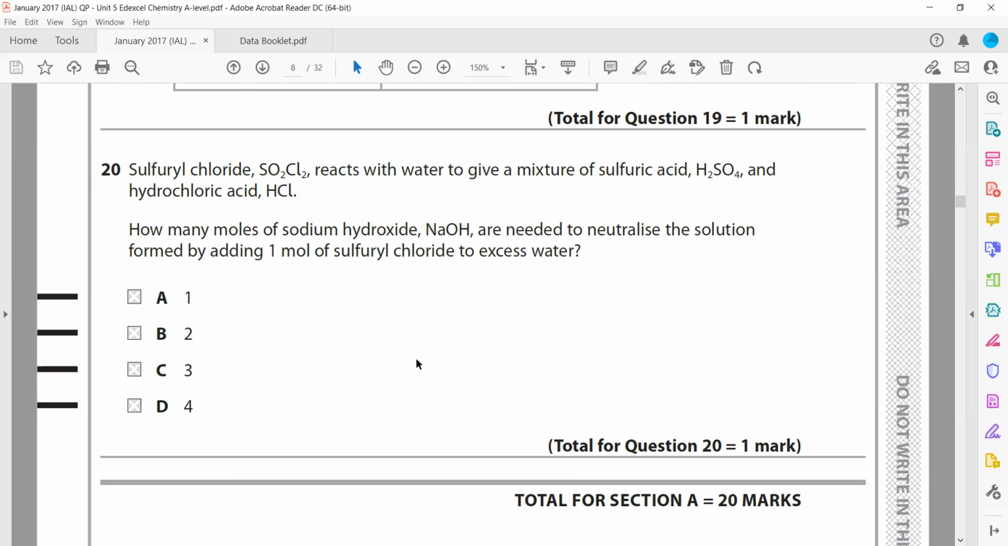chloride, SO2Cl2, reacts with water to give a mixture of sulfuric acid, H2SO4, and hydrochloric acid. How many moles of sodium hydroxide are needed to neutralize the solution formed by adding 1 mole of it? So first we have to write a balanced equation. SO2Cl2 mixed with water gives a mixture of H2SO4 plus HCl.